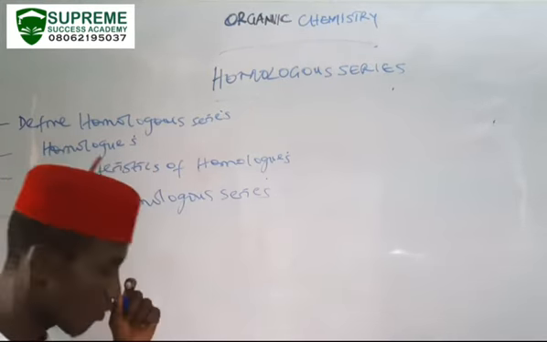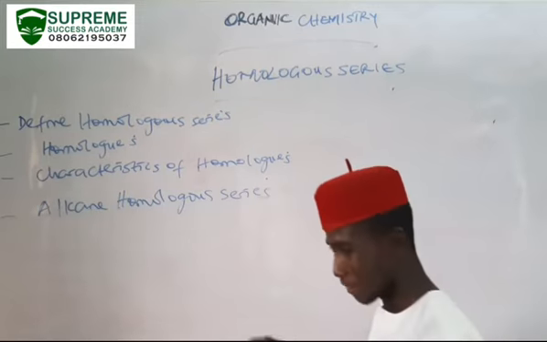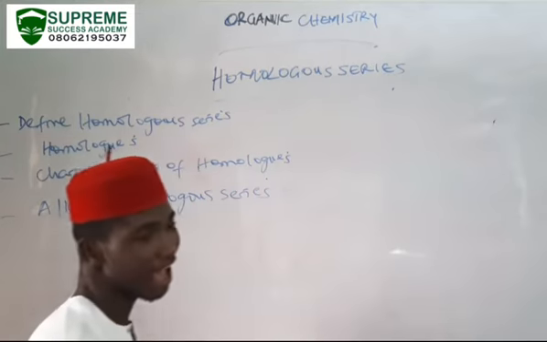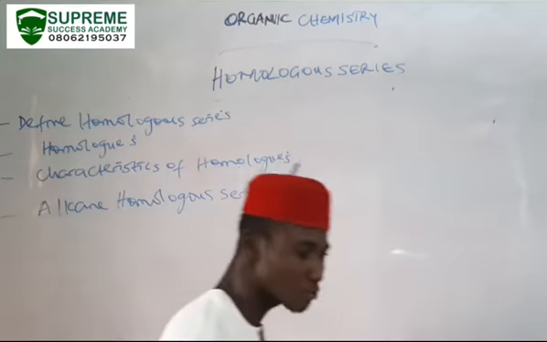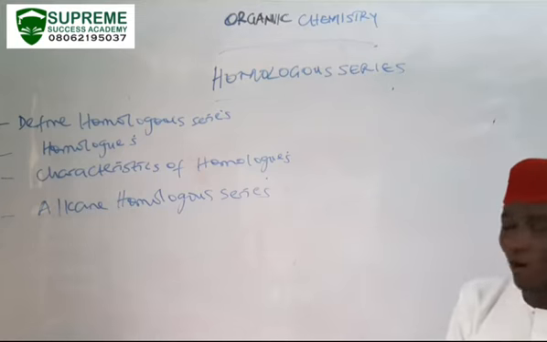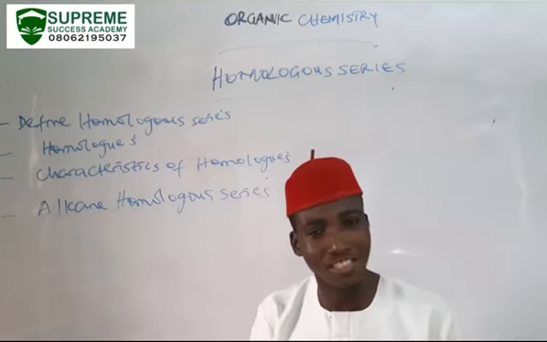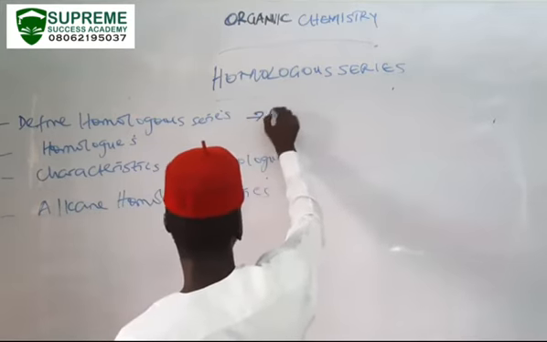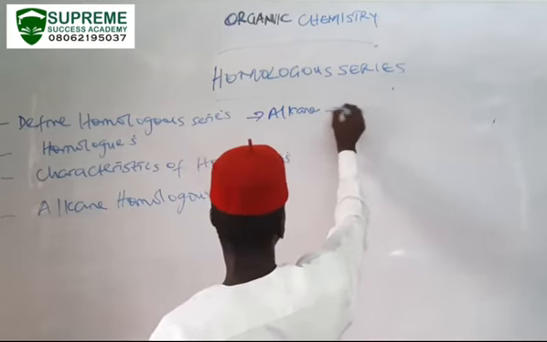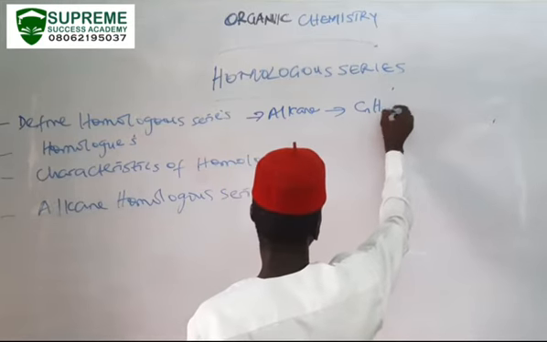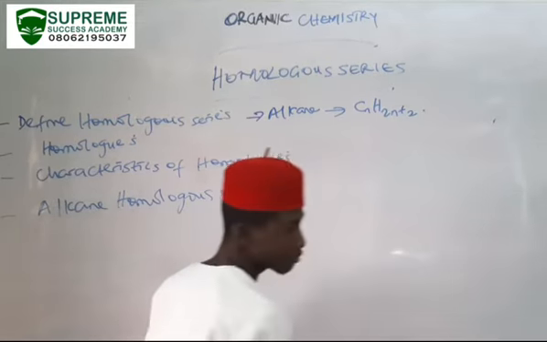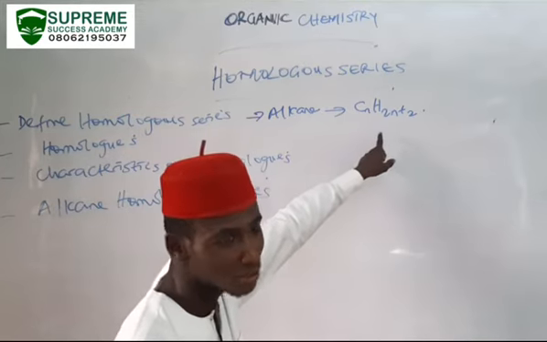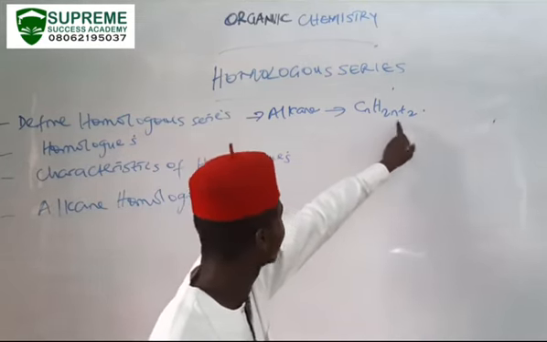So when we say homologous series is a family of organic compounds with a regular and repeated structural pattern, why do we say their structures are regular and repeated? The reason is that they have the same general formula. For example, the alkane homologous series has a general formula of CnH2n+2. Please take note that the n's are supposed to be written as subscripts, below.